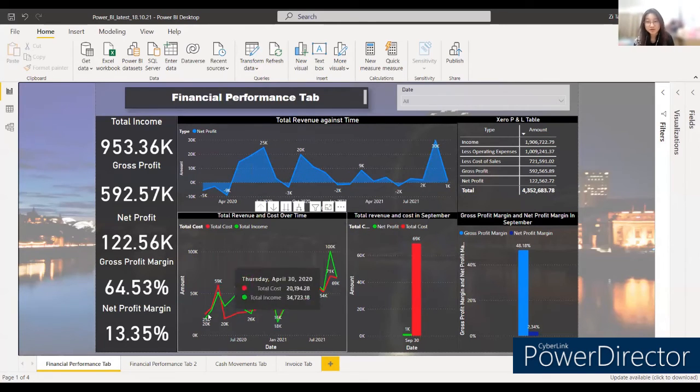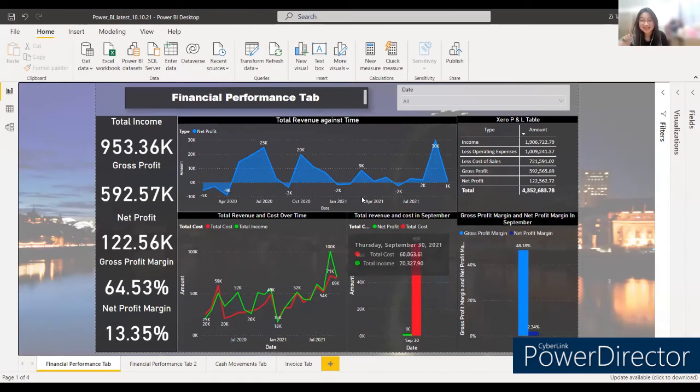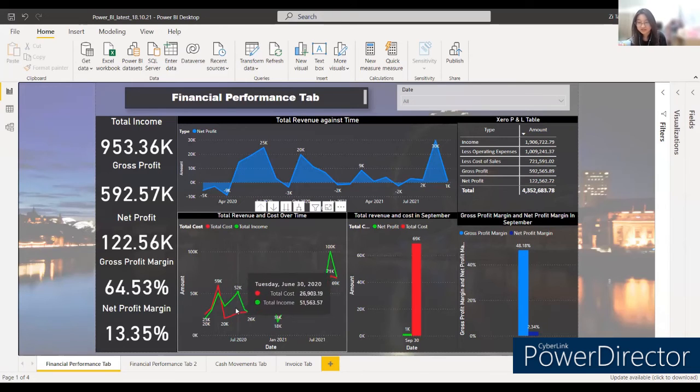Here is the profit and loss table, and below there are 2 graphs showing total revenue and cost, and also gross profit margins and net profit margins in September. Ranging from area charts, bar charts, and line graphs, the problem of driving innovations will be solved as visualizations in Power BI can only be done by using proven relationships between the variables, thus avoiding irrelevant financial analysis.